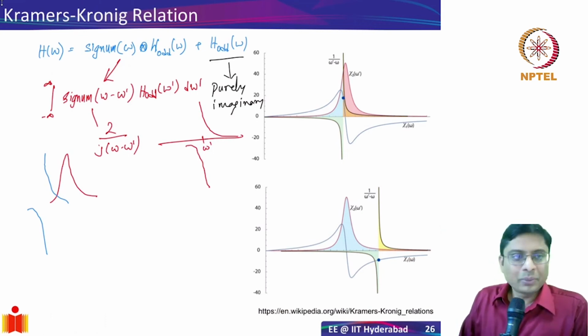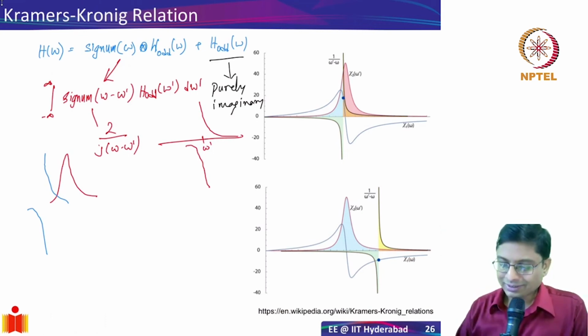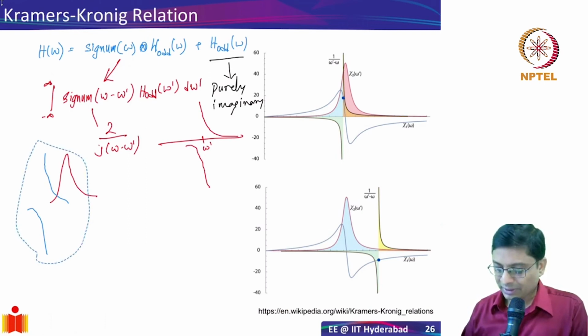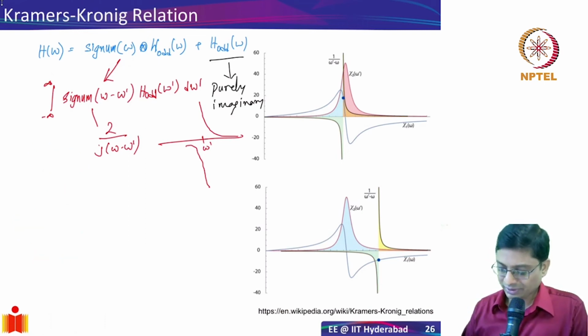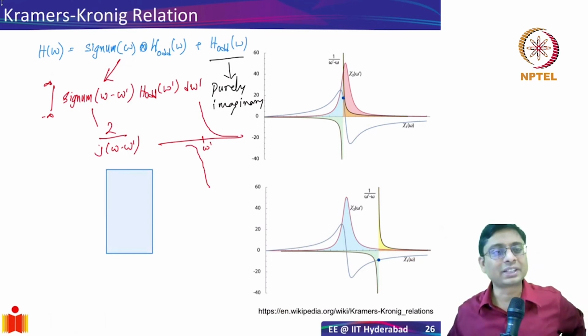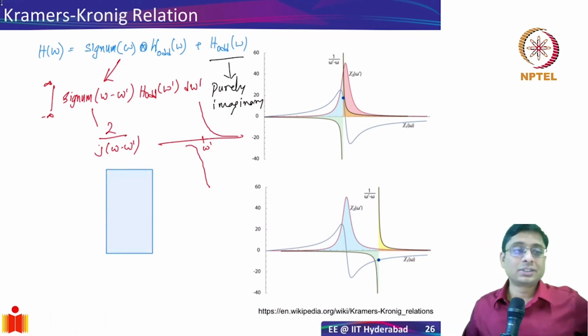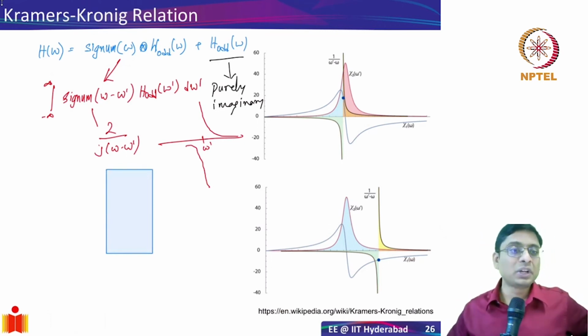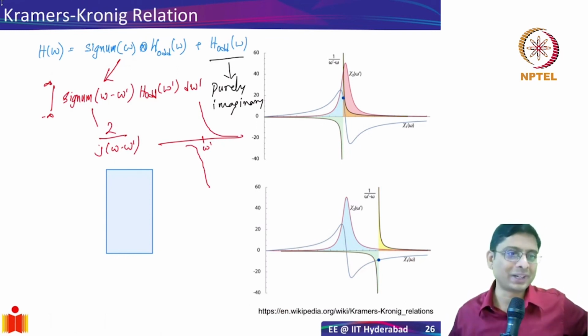So why is this important? I said this is very fundamental. The reason is that in many cases, we cannot measure both real and imaginary parts simultaneously. It's impossible to measure that. For example, if I want to measure absorption through refractive index of a material, a block like this, how will we measure refractive index? Refractive index is essentially the amount by which the speed of light is reducing. There's no way we can measure the speed of light easily in a simple experiment at different frequencies, at different wavelengths and so on.